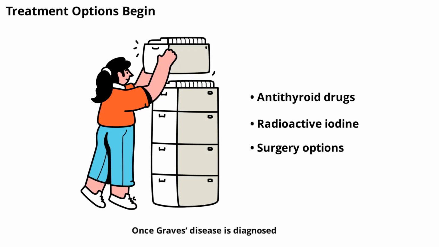Once Graves' disease is diagnosed, treatment typically begins right away. The main goals are to reduce thyroid hormone levels and manage symptoms. Common treatments include anti-thyroid medications, radioactive iodine therapy, and sometimes surgery to remove part or all of the thyroid gland. Beta blockers may also be prescribed to control heart rate and tremors. The choice of treatment depends on the severity of the disease, patient preferences, and other health factors.